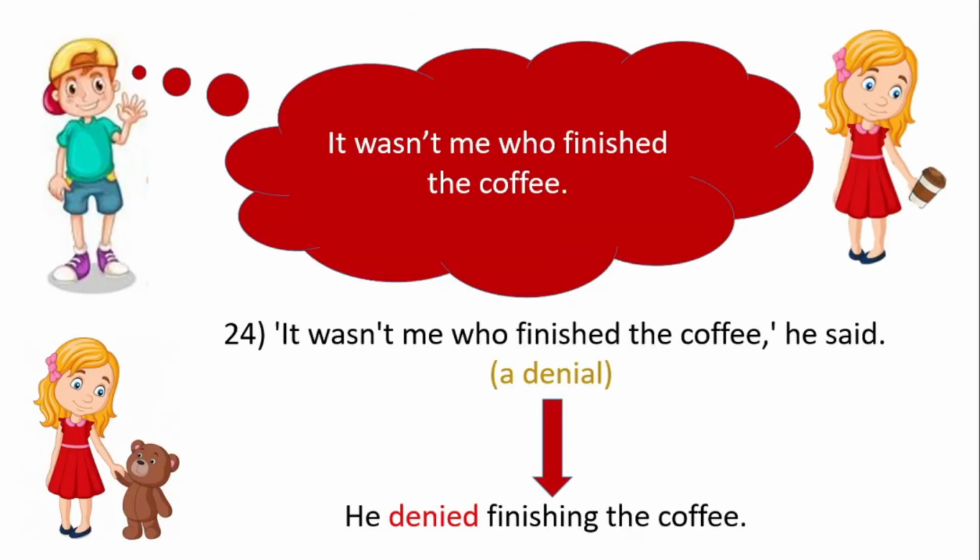"It wasn't me who finished the coffee," he said. In direct speech, this is a denial, so you can use denied as the reporting verb. Remember, after denied, you can use a gerund. In reported speech, he denied finishing the coffee.